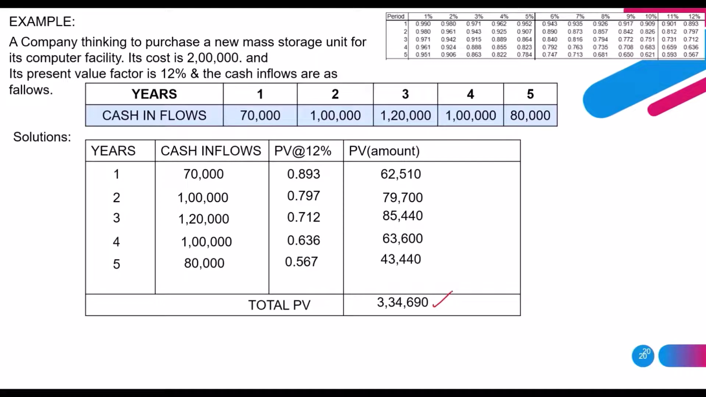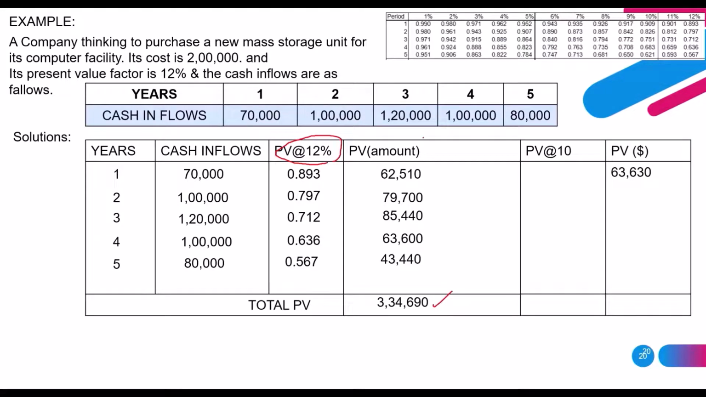So what he will do is go with a trial and error method. He wants to decrease the present value discount factor. Here there is 12%, but you can assume any percentage you wish. So I thought I can decrease it by 2% and calculate with 10%. So here I was calculating the present value again at 10%.